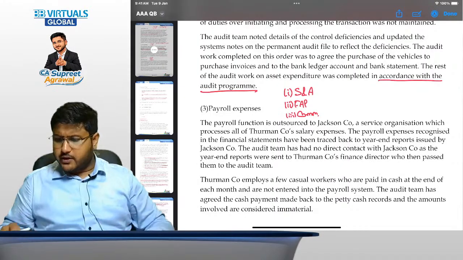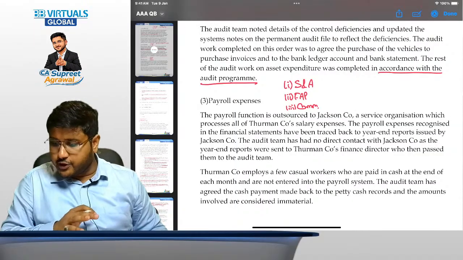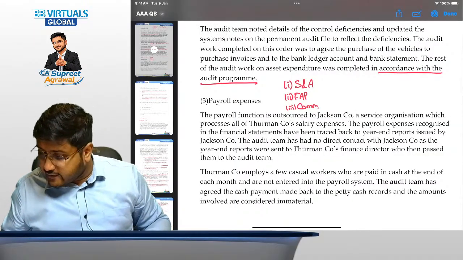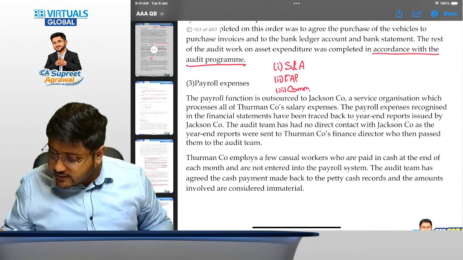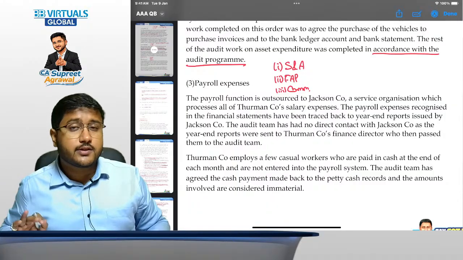Yes, I hope this particular answer has been done. Now let's discuss whether the procedure performed is sufficient or not. So my dear friends, what they have done is they have just recalculated it. They have just traced to the Jackson company's statement.